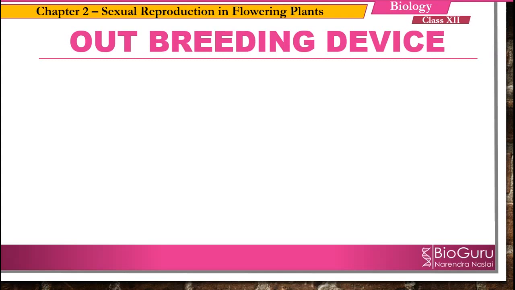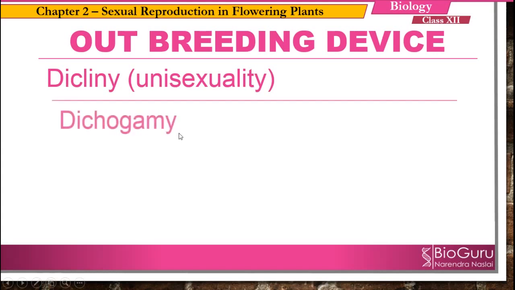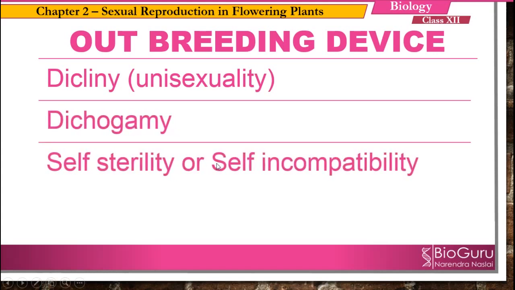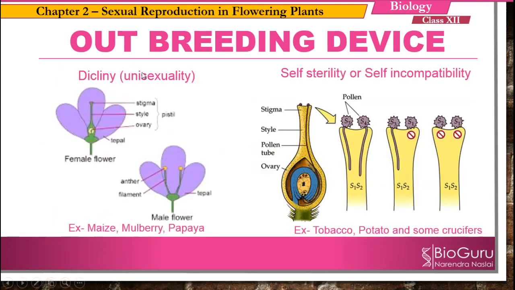Now, what are those methods? Let us see. Here the dicliny means unisexuality, then dichogamy, then self-sterility or self-incompatibility, then heterostyle. So we will see one by one. Here dicliny means unisexuality. So here the plants are going to produce unisexual flowers. Unisexual flower means a flower containing either male reproductive organ or female reproductive organ. So here the flowers are two types, male flowers and female flowers.